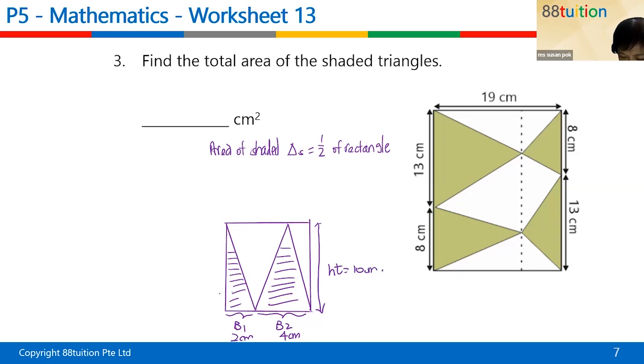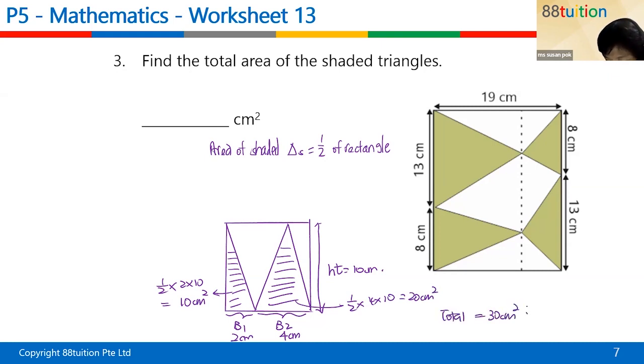Let's take a look at each triangle. Can I say this is half times 2 times 10, which will give you 10 cm square. For this one it is half times 4 times 10, that will give you 20 cm square. So this total area, is it equal to 30 cm square? Correct, right? So now I'm going to use another color. How to find the area of the rectangle? The area of the rectangle is 10 by 6, which is equal to 16 cm square.